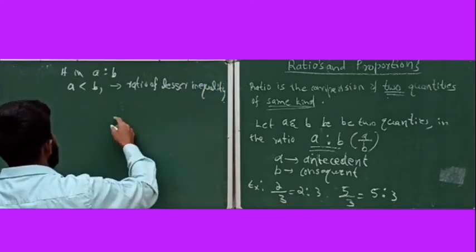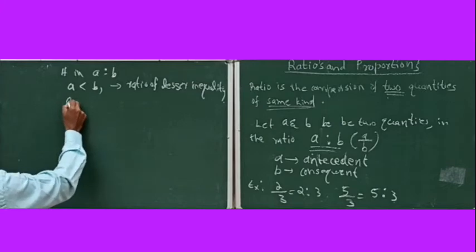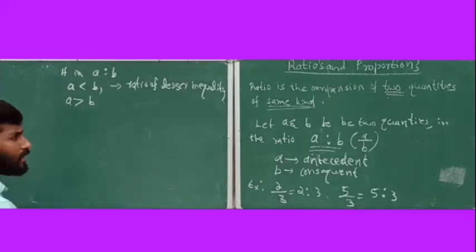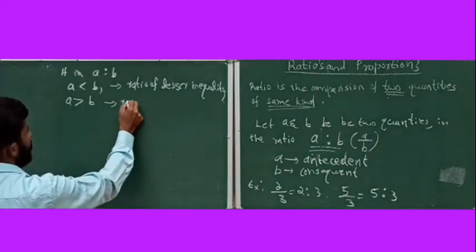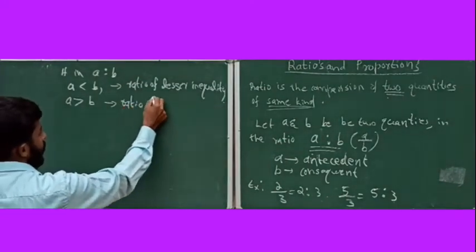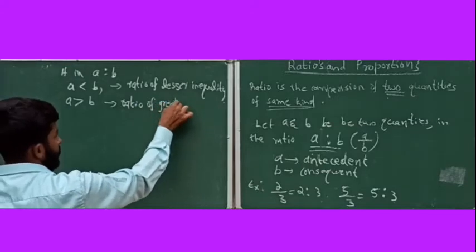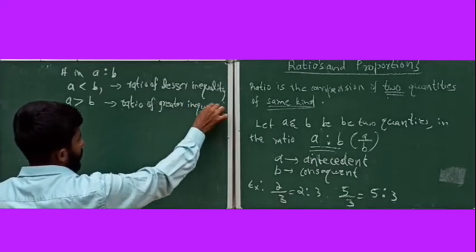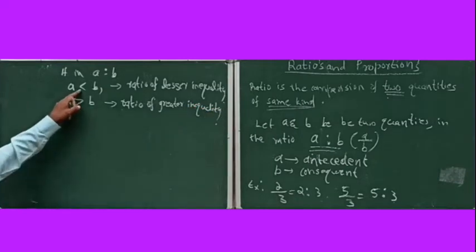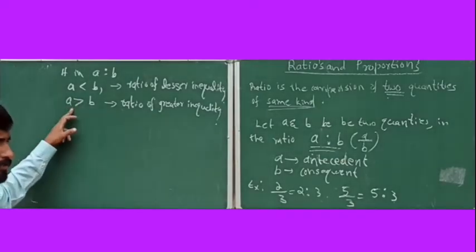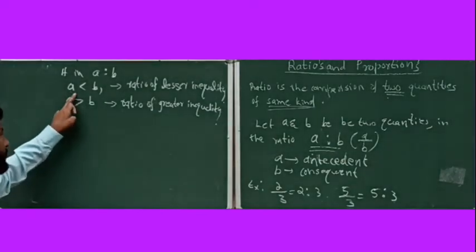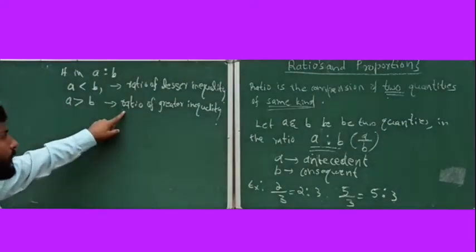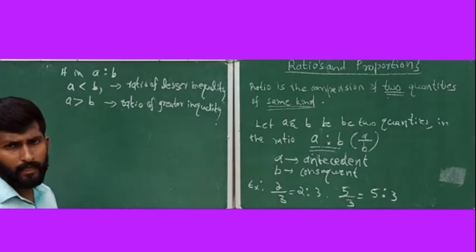Okay, then the second condition is, suppose A is greater than B, that means the antecedent is greater than the consequent, then this ratio is called a ratio of greater inequality. Here the symbol itself says lesser inequality, greater inequality. The condition for lesser inequality is that the antecedent is less than the consequent. If the antecedent is greater than the consequent, we call it a ratio of greater inequality.